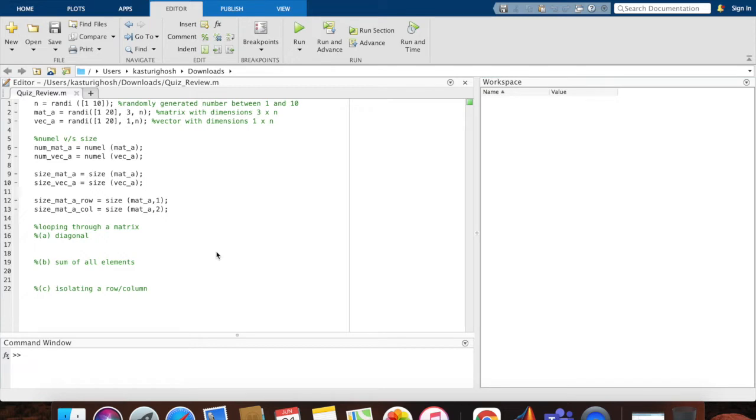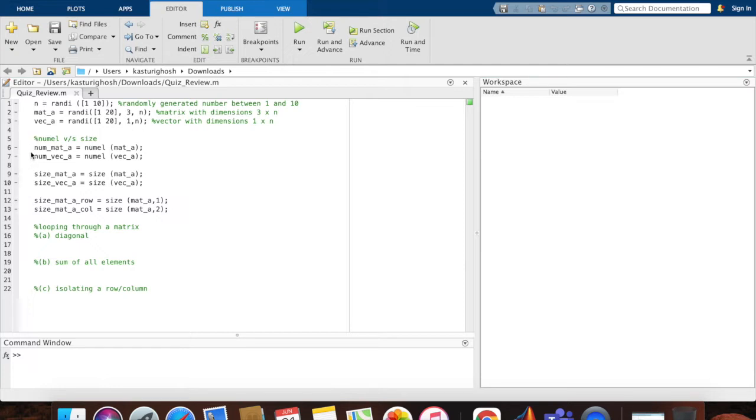Hi, so the first concept I want to draw your attention to is the difference between numel and size. These are both built-in functions that help us get an idea about the number of elements in a vector or the size of the matrix or the vector. However, the outputs of both of these are quite different, so you need to be careful while using them. Okay, so I have randomly generated a number n between 1 to 10. I've made a mat A which has 3 rows and n number of columns, and I've generated a vec A which has 1 row and n number of columns.